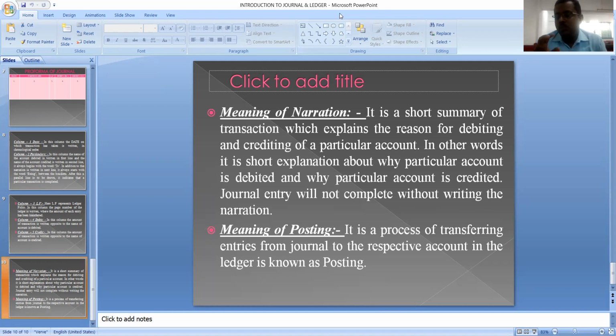For solving problems on journal, the very important thing required is that we should know the types of accounts, that is the classification of accounts, and further we should know the debit and credit rules of those accounts, and we should be able to apply those debit and credit rules to business transactions. So today we'll have a clear-cut discussion about all these things, like how to pass the journal entries.